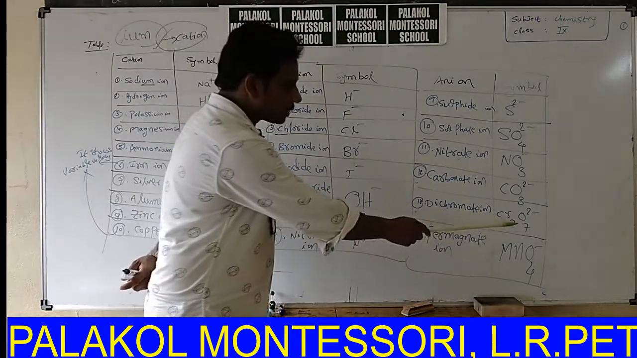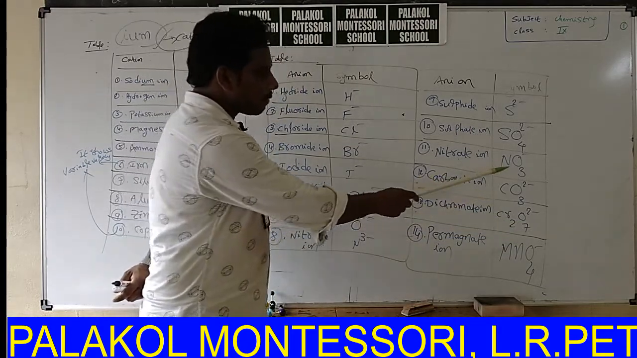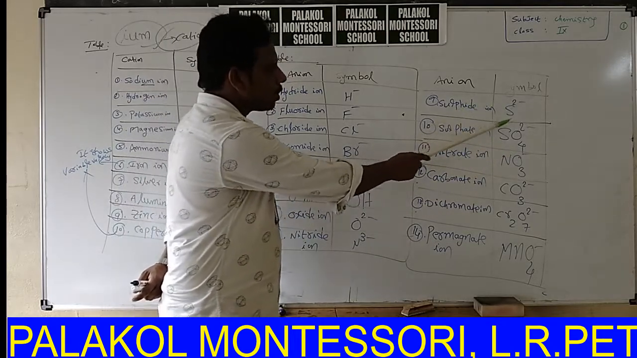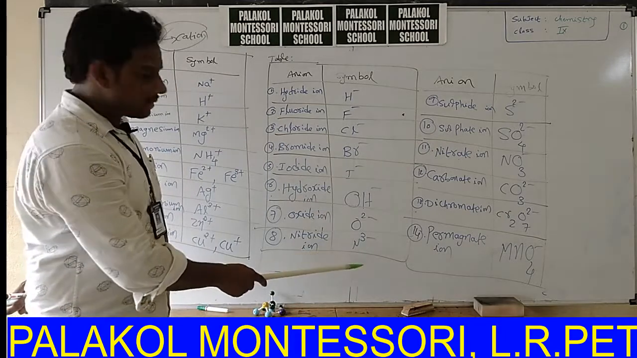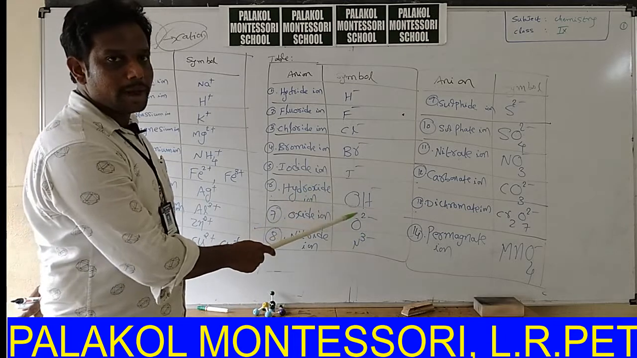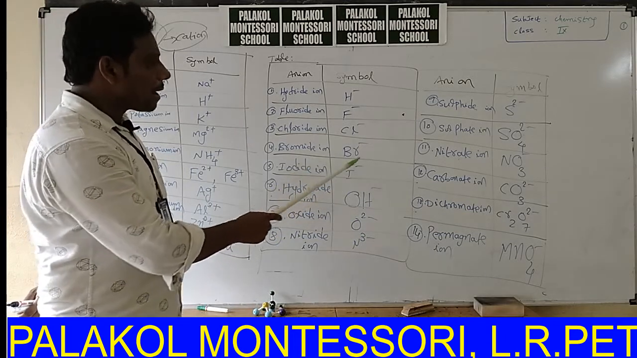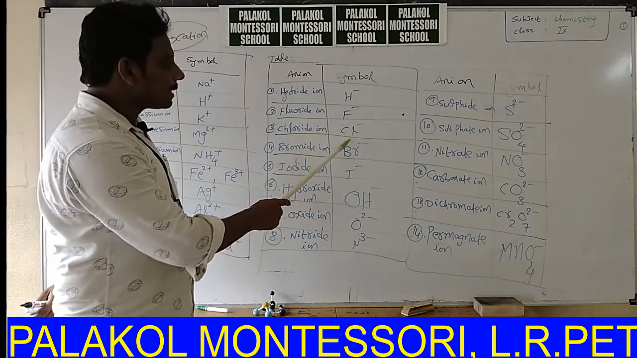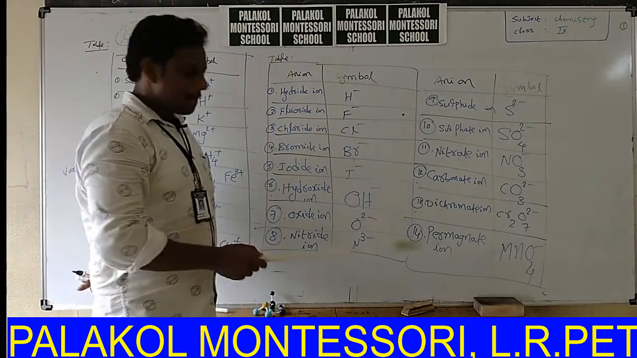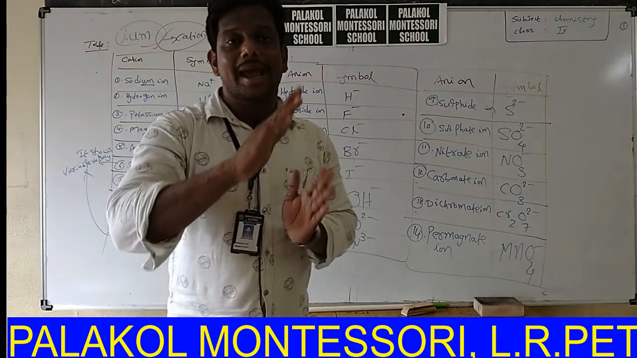Dichromate ion, Cr2O7 2 minus. Carbonate ion, CO3 2 minus. Nitrate ion, NO3 minus. Sulfate ion, SO4 2 minus. Sulfide ion, S2 minus. Nitride ion, N3 minus. Oxide ion, O2 minus. Hydroxide ion, OH minus. Iodide ion, I minus. Bromide ion, Br minus. Chloride ion, Cl minus. Fluoride ion, F minus. Hydride ion, H minus. Okay, what is the use of by-hearting these cations and anions?